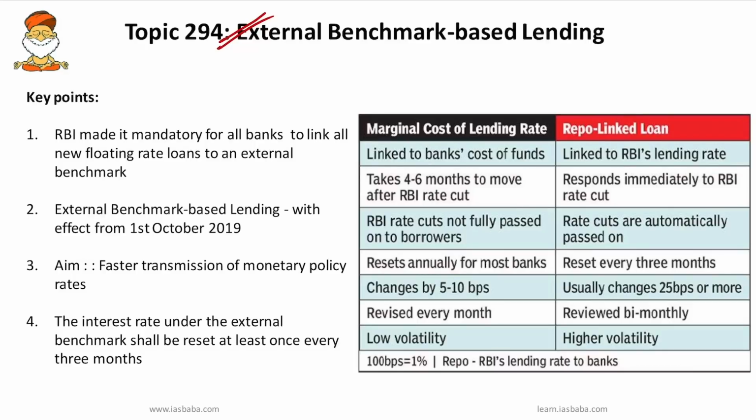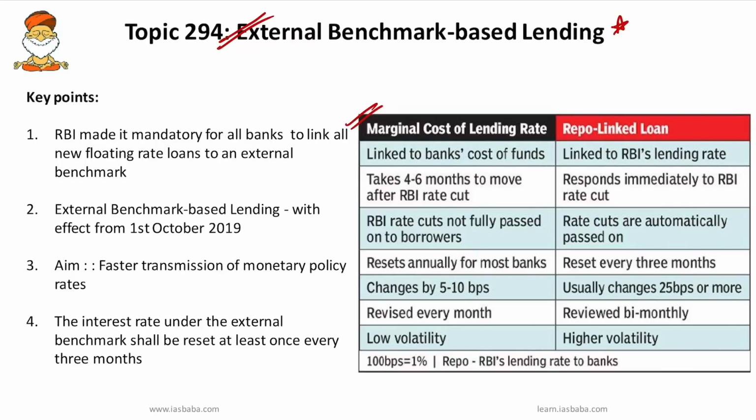See, this topic is important this year because we know that at present interest rates on loans are linked to banks' MCLR, that is the marginal cost of funds based lending rate. Right now RBI has mandated to replace that with external benchmark based lending. It has been observed that due to various reasons, the transmission of policy rate changes to the lending rate of banks under the current MCLR framework has not been satisfactory.